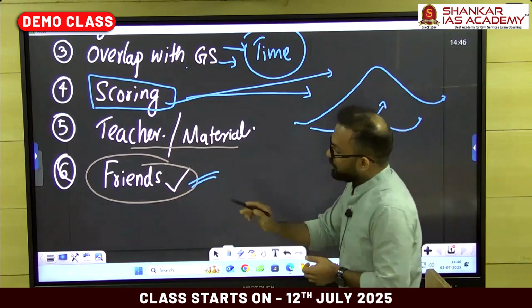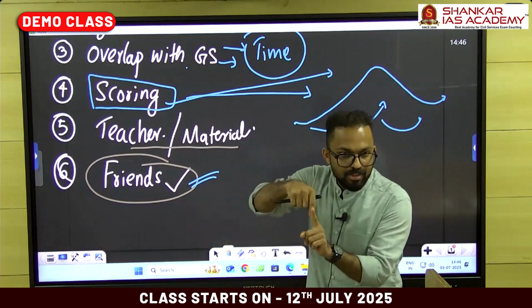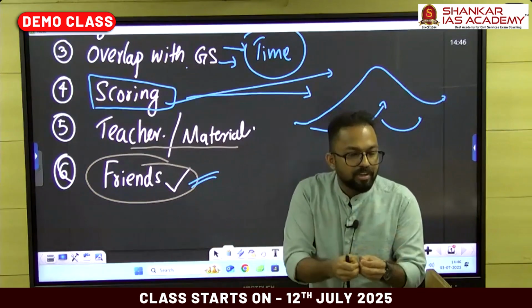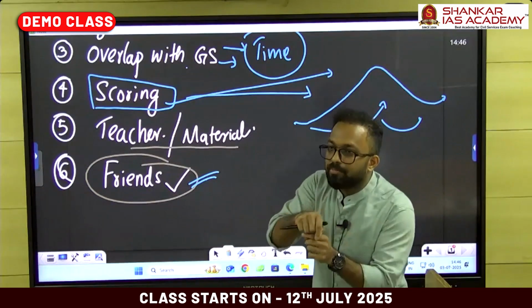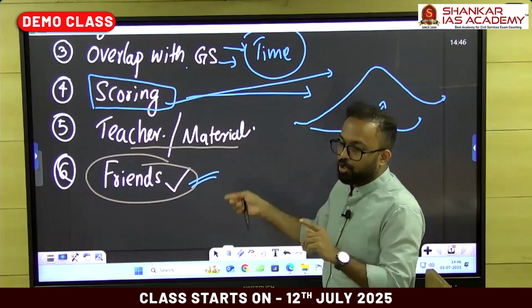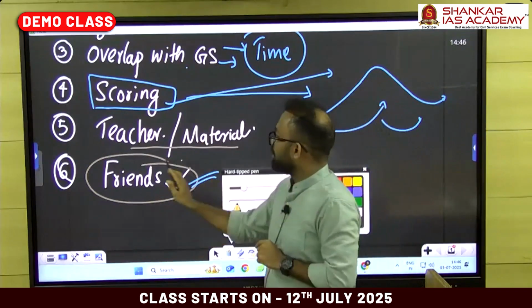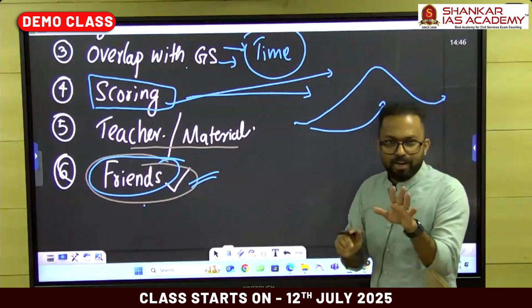Fine. So this can play a major role here also. How? You will get a peer group within your hostel or within your PG itself, within your room itself. If you have a person who has taken the same optional, you can sit together and prepare well. But don't choose the optional only based on this particular criteria. Got it? An overall idea?